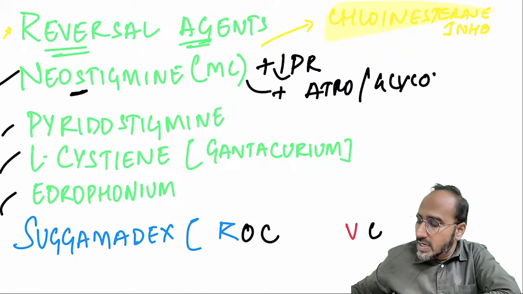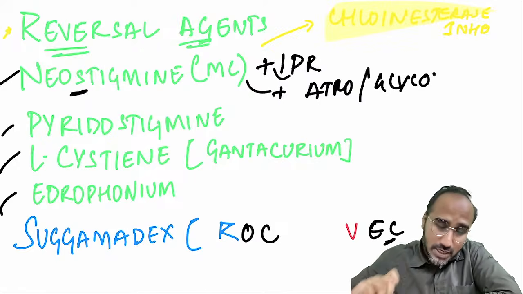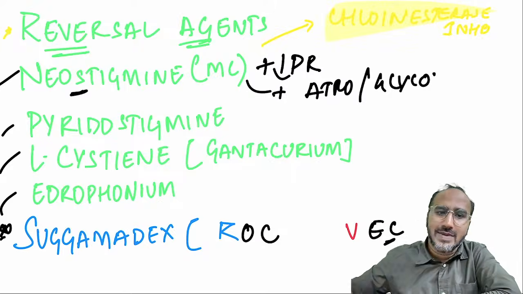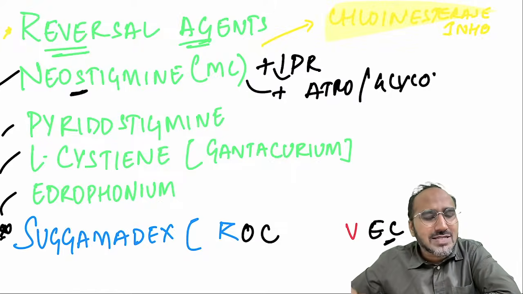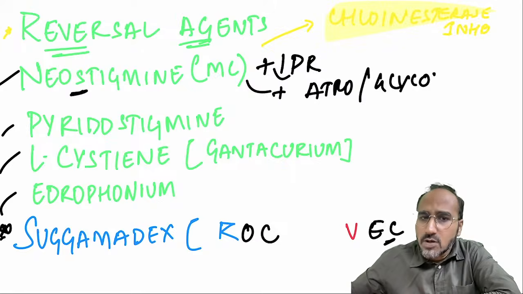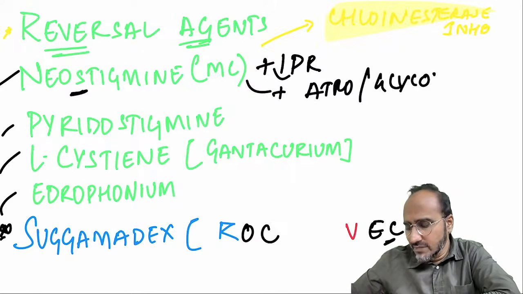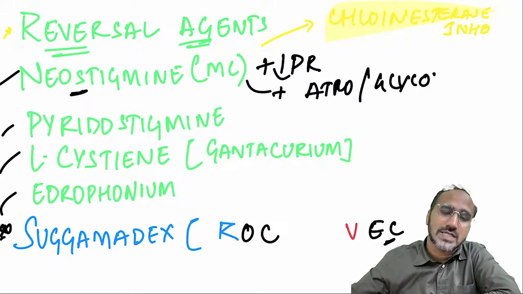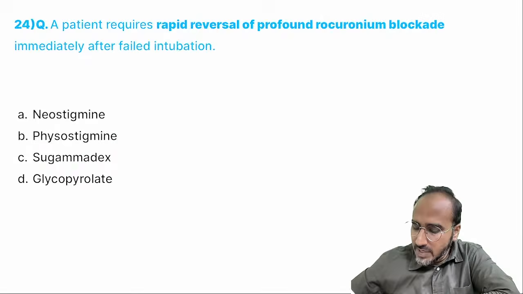for rocuronium and vecuronium. So in our question, it was rocuronium. So the best reversal agent is what? Sugammadex. And the best quality of sugammadex is that when you give sugammadex, there is no need of giving glycopyrrolate or atropine. Only with neostigmine do you have to give that. Remember, there is one more reversal agent called physostigmine. It is not used as a reversal agent. Why? Because it crosses the blood-brain barrier.